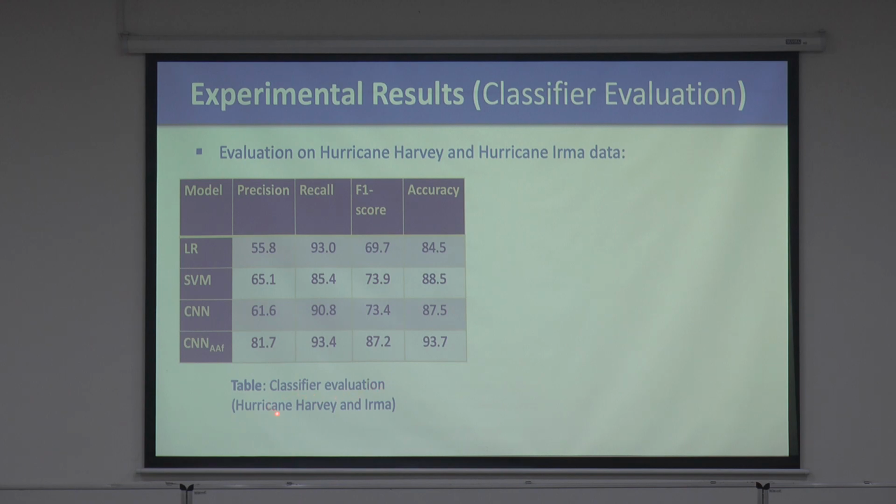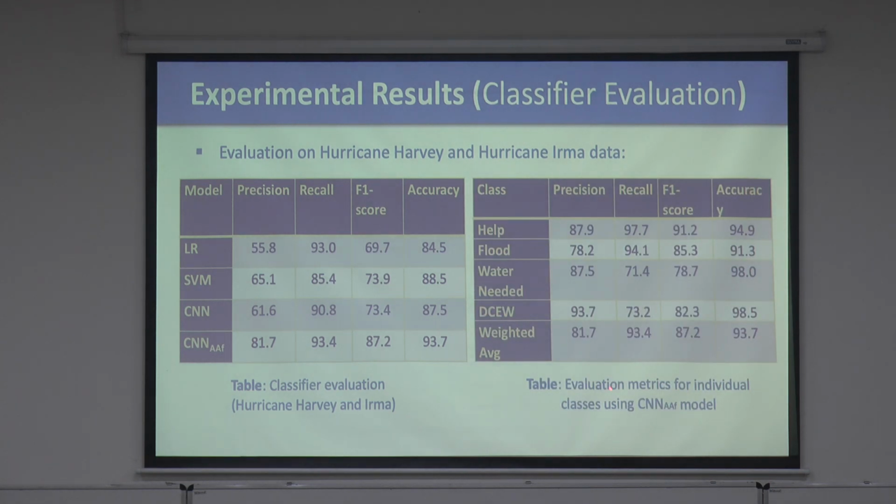So this is Hurricane Harvey and Irma. For logistic regression, precision is very low, recall is high, and F1 score. Overall accuracy is 84.5. Then SVM, CNN, and this is our model, using the attention layer. So you see the accuracy in identifying those tweets into one or more of those 6 categories defined by FEMA. Okay? By the way, I heard that there is a similar agency in India also. I don't know the name, though somebody mentioned it.